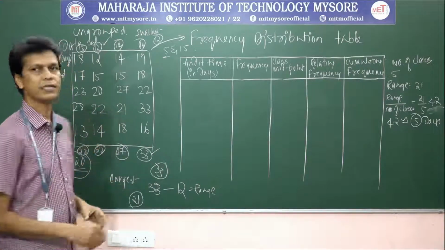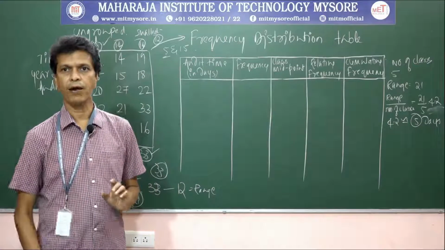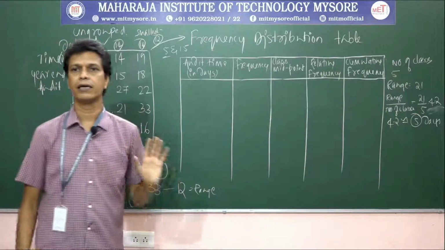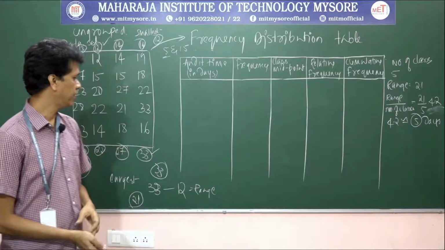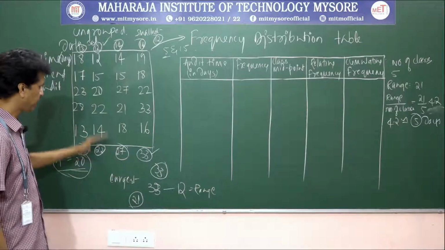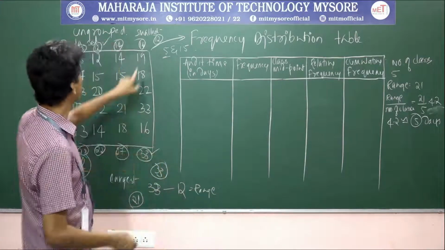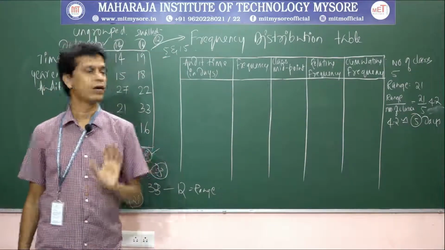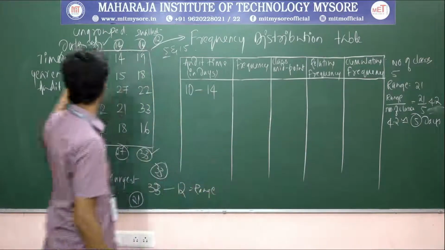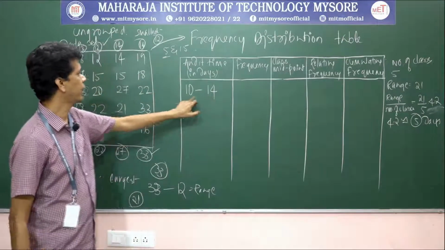of this group. The starting point should be lower than or equal to the minimum number in the data set. Okay. The ending point should be larger than or equal to the maximum number in the data set. In such a way we have to select this. Let us select the lowest number as 10. Let us select 10 to 14. 10 to 14 is one group. Okay. 10 is not there, it starts with 12. So 12 is anyway between 10 and 14.